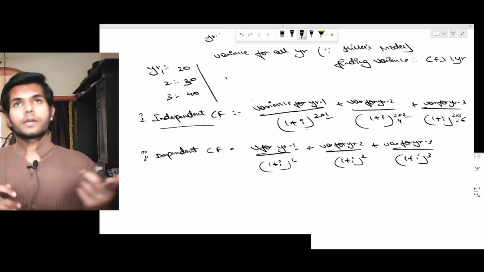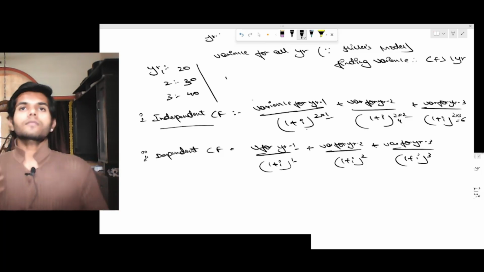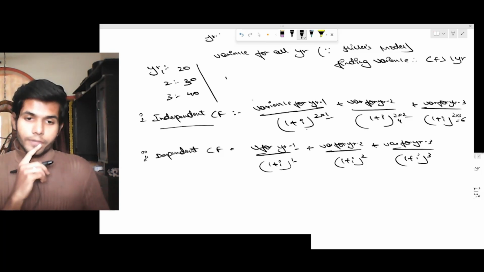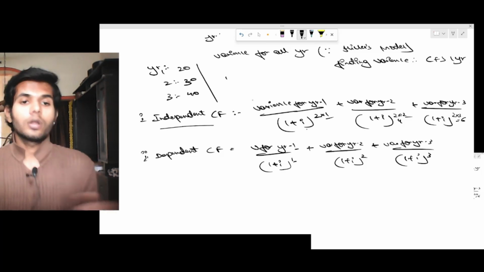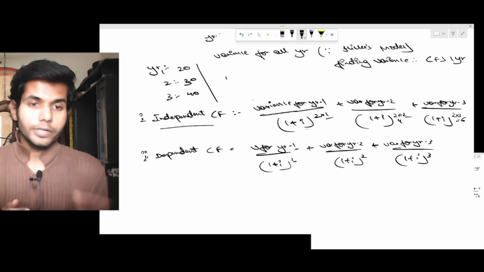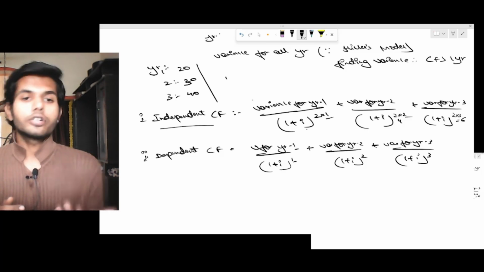Now, what is dependent cash flows? Independent cash flows. All right. Let's say this is financial year 2023-24. Now you have turnover, you have approached a bank.